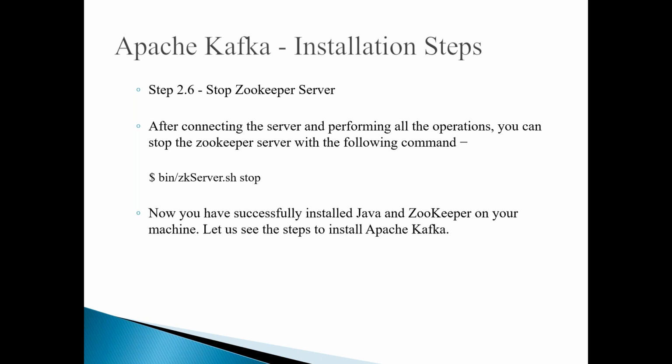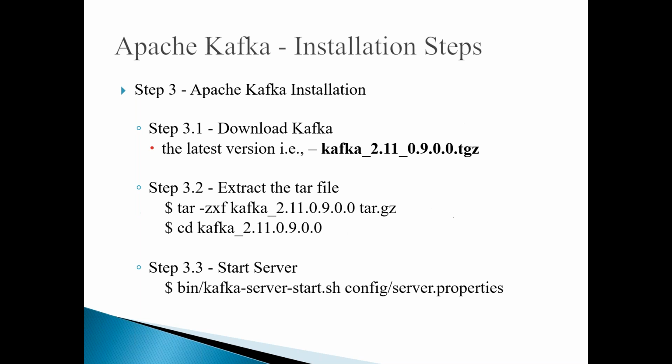And if you want to stop the Zookeeper, it's simple. In the same bin directory, you have zkserver.sh. The same zkserver.sh file will be used with the start and stop variables to start and stop. So with this, I can say that you have successfully installed Java and Zookeeper on the machine. So now let us see how we can install Kafka, because before installing Kafka, you make sure that you have installed Java and you have installed Zookeeper as well.